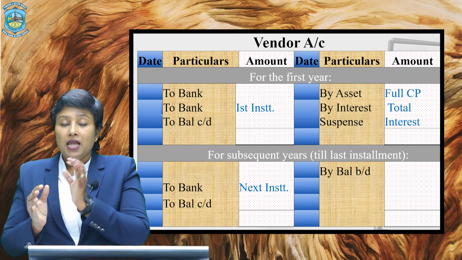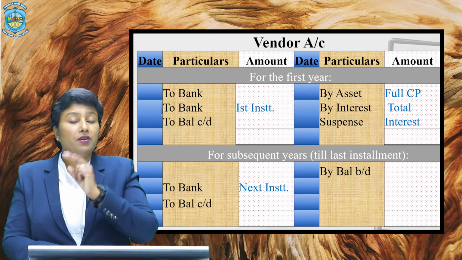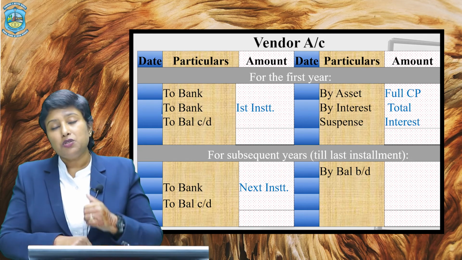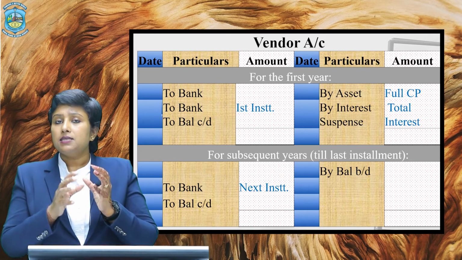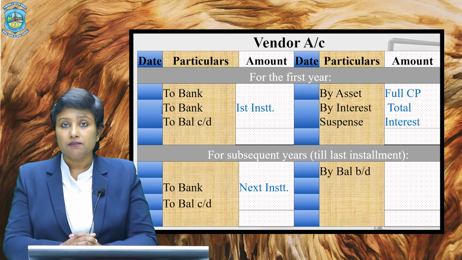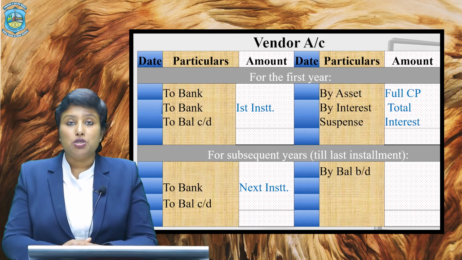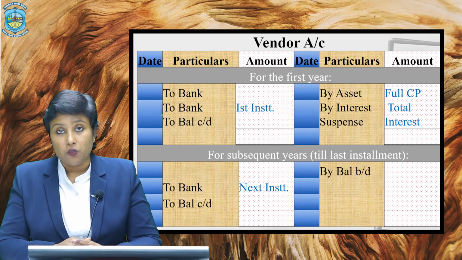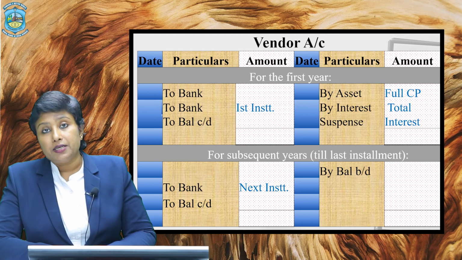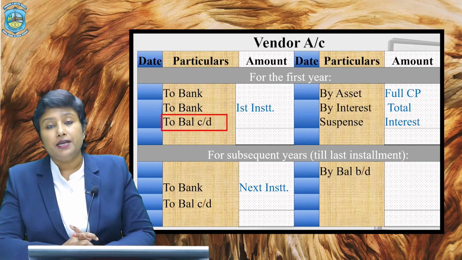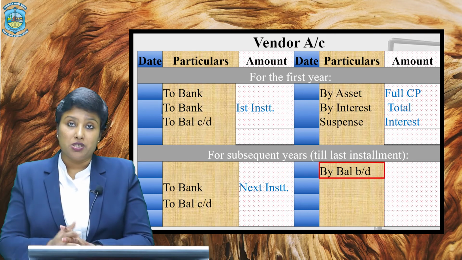Coming back to the vendor's account, once you have created a liability with the entire credit purchase price and have made two payments in the very first year, one down payment on the date of agreement, another the amount of installment at the end of the year, some balance would remain. This balance is the liability still outstanding in the account of vendor, which has to be carried forward. So find out the balance in the credit side, in the debit side as balance carried down, pass it on to the credit side as by balance brought down.